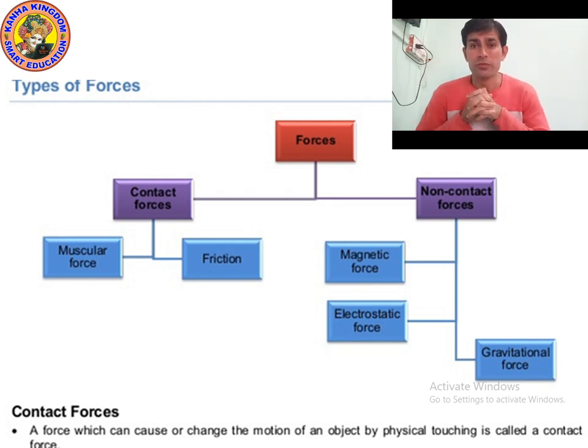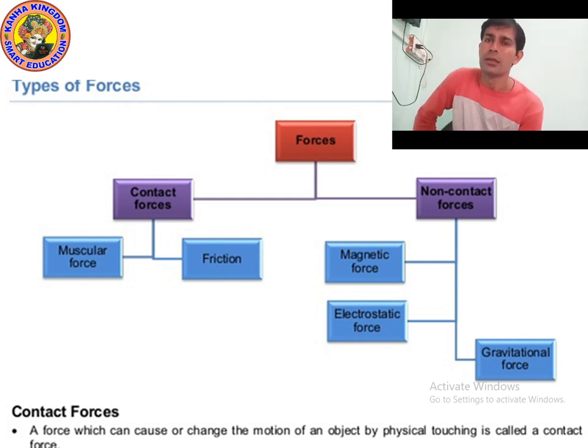We know that there are some effects of force. Force can change the shape of any object temporarily or permanently. Force can change the direction. Force is always applied in the direction of motion, so when force is applied, the object will move in the same direction as the force.